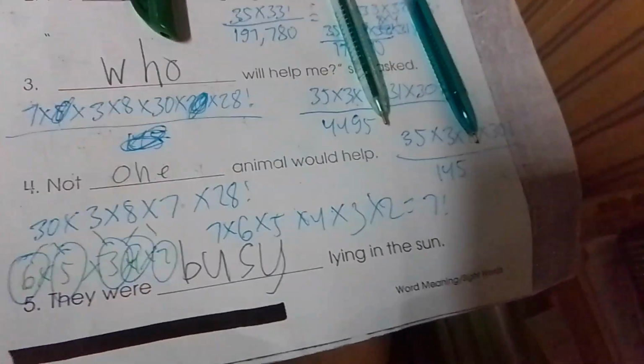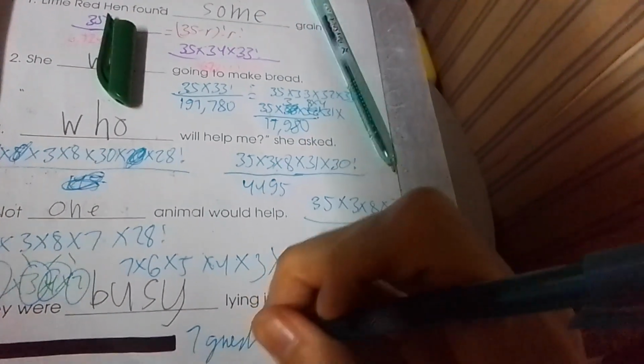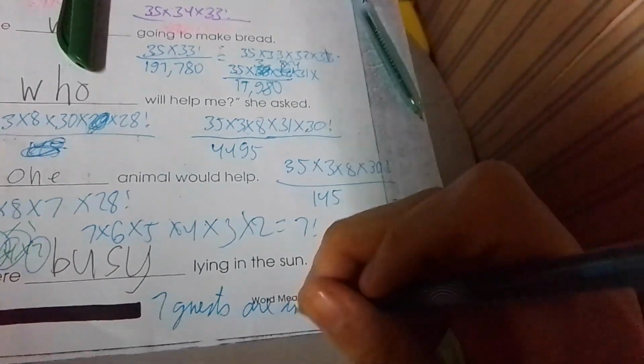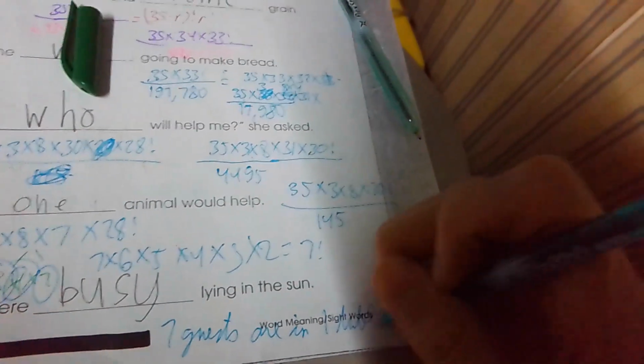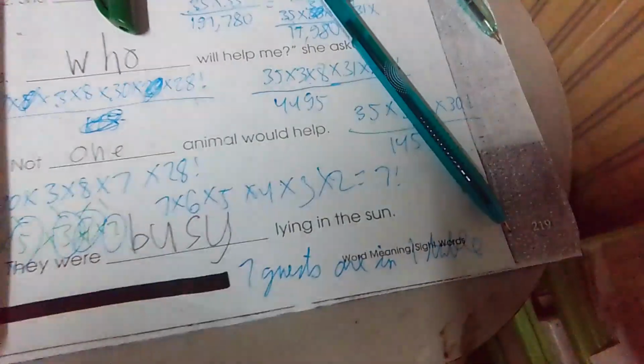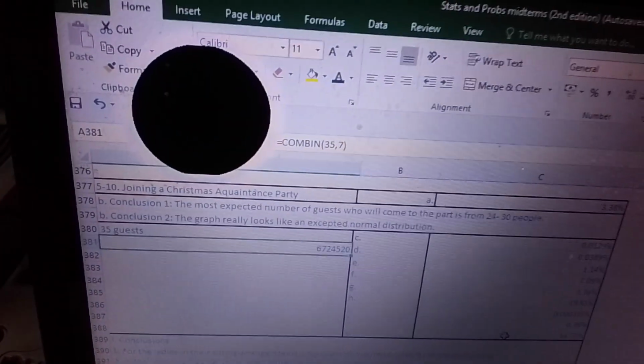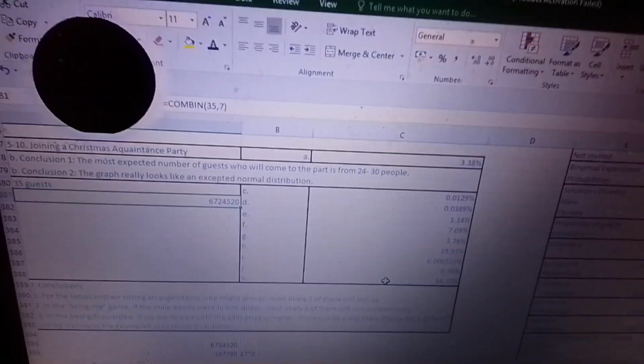And now we already know what is the combination. So therefore, there are 7 guests in one table. So, what is the conclusion? 7 guests in one table. Now we can already solve for the following. So therefore, this is confirmed. Combination 35C7 equals 60,724,520 ways. And that's the answer.